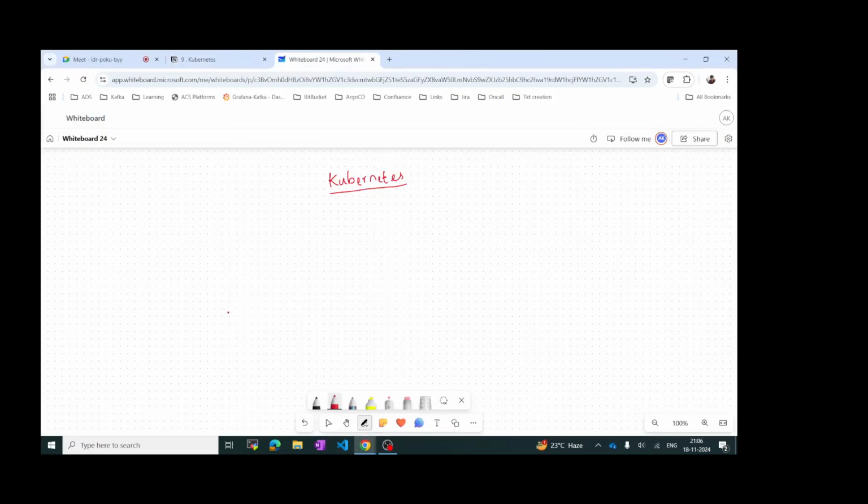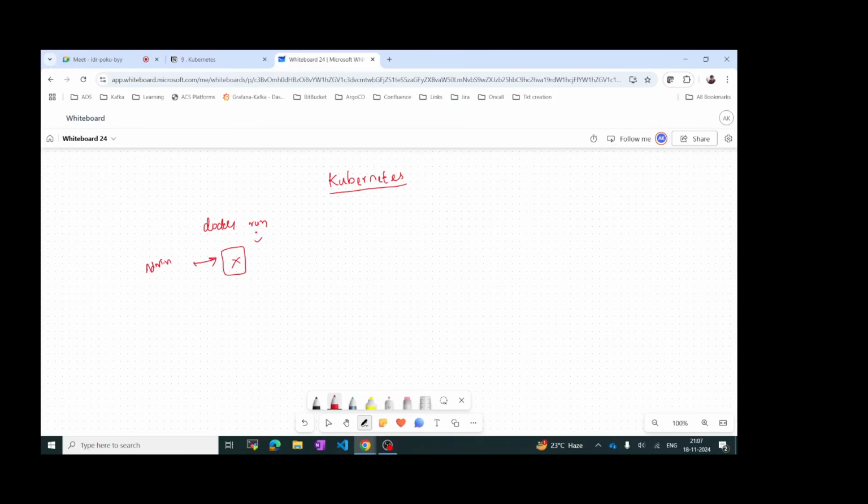Let's see an example. For example, when we do docker run, we will be running a container. Okay, so this will be running. In case it stops due to some error or something, then for example, an admin has to come and start it manually.